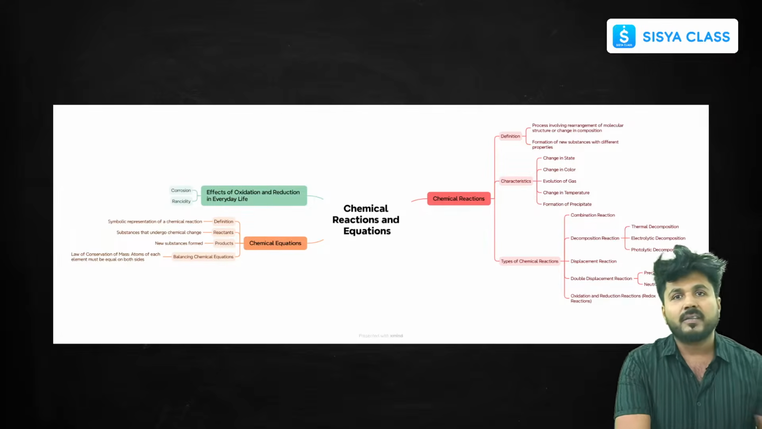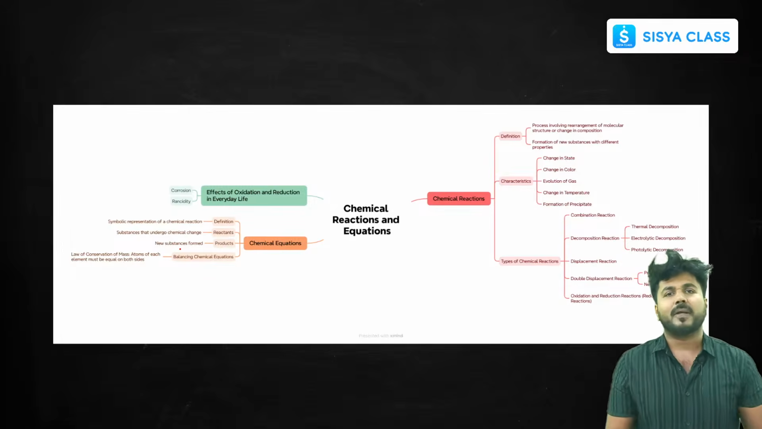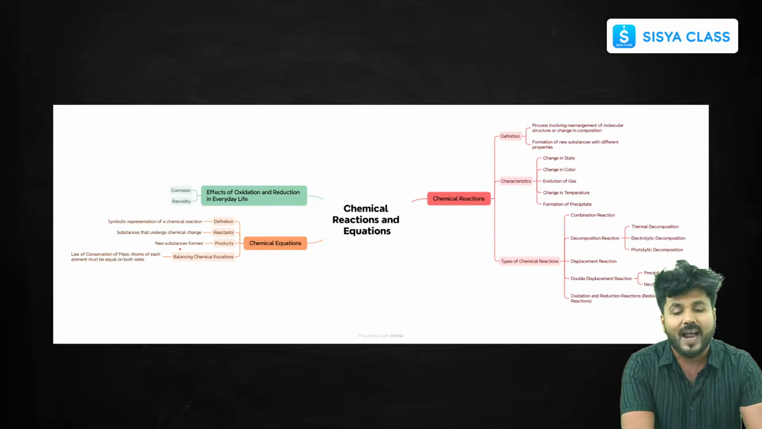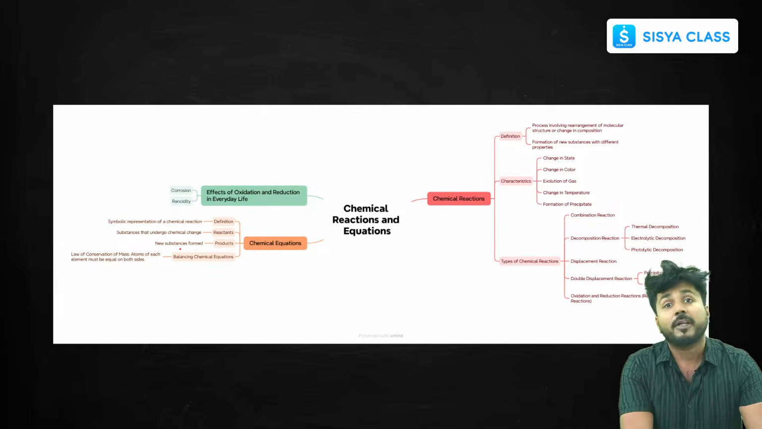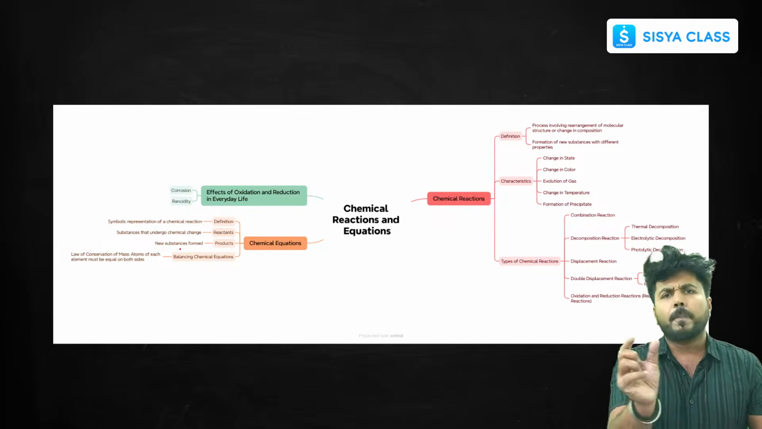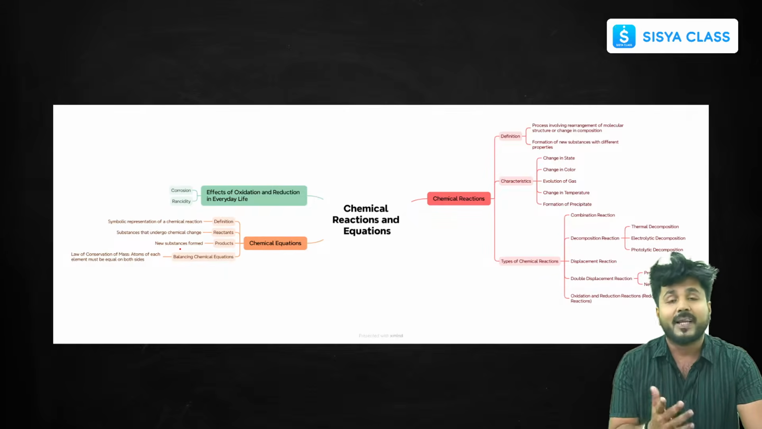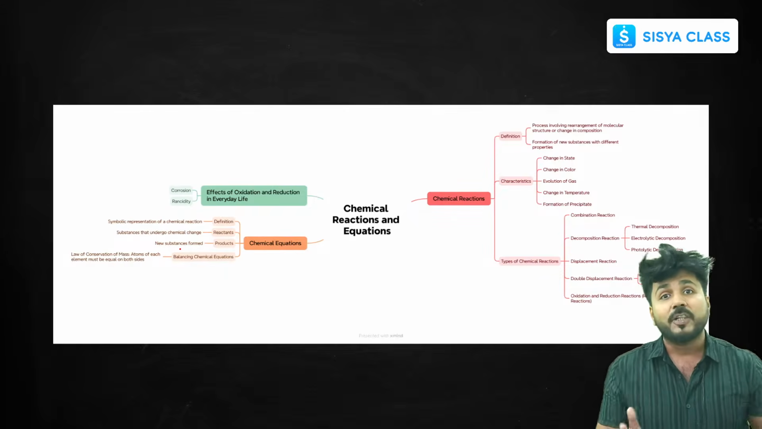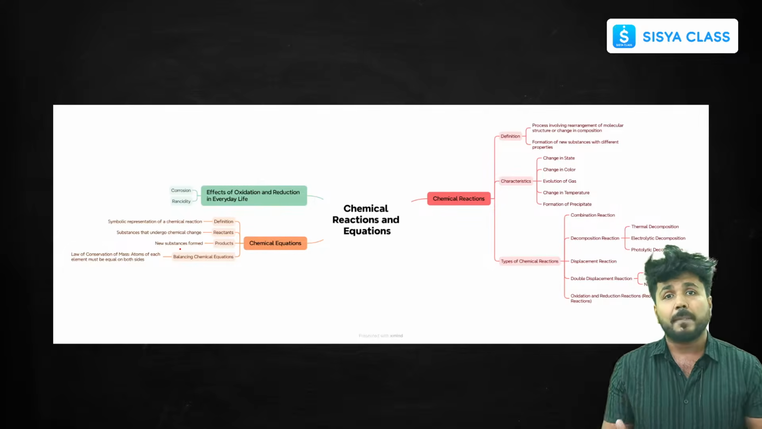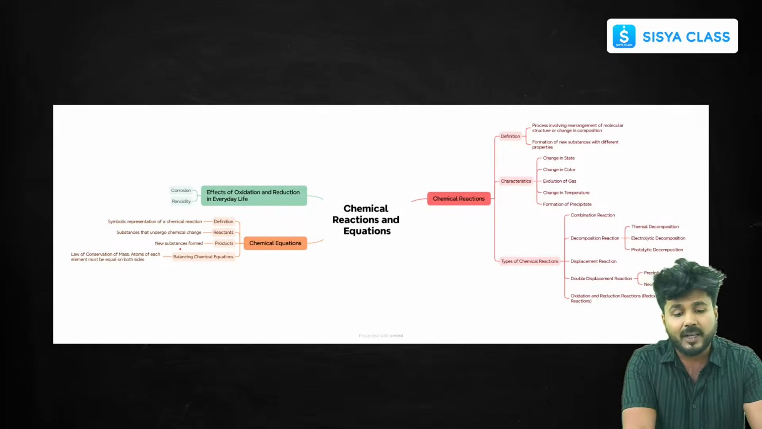As you can see in the mind map, I'll introduce the chapter a bit, then we'll start with topics. First we'll start with chemical reaction. What is a chemical change, you have already studied in grade 7, so we'll go through it briefly. Then we'll go through the detail of chemical equations. Why is it necessary to balance a chemical equation? Balancing is very important regarding your board exams, so we'll discuss the balancing of chemical equations.